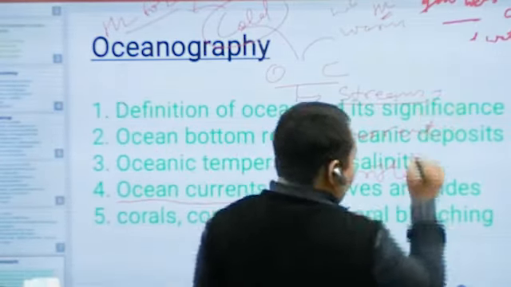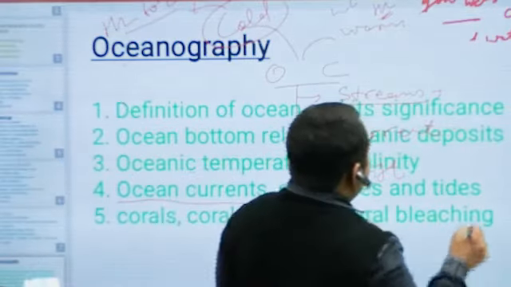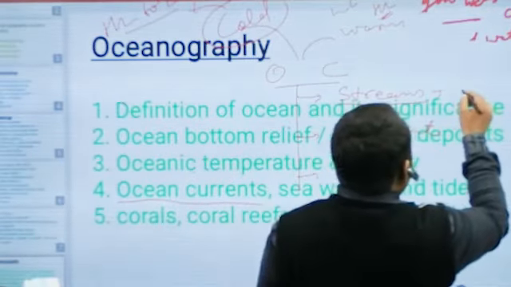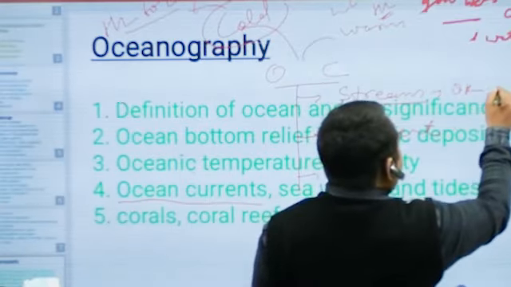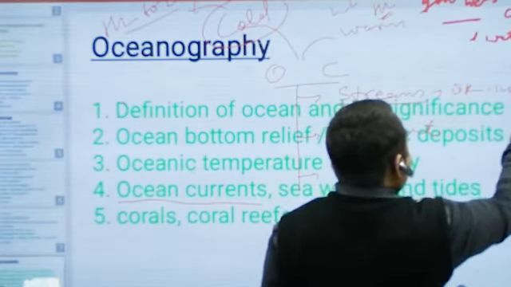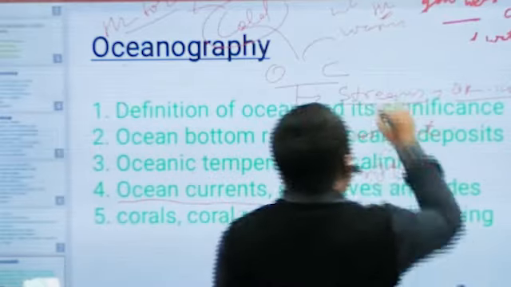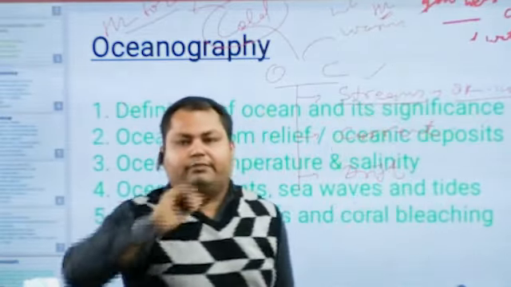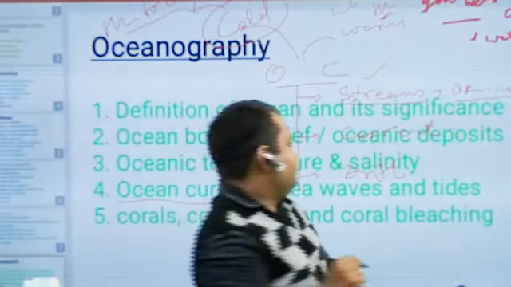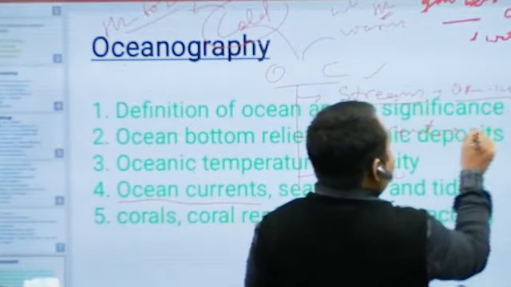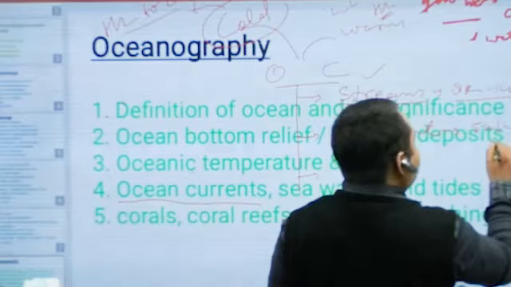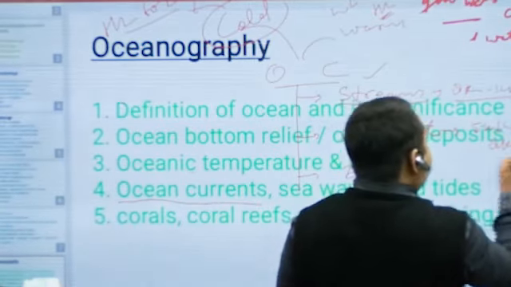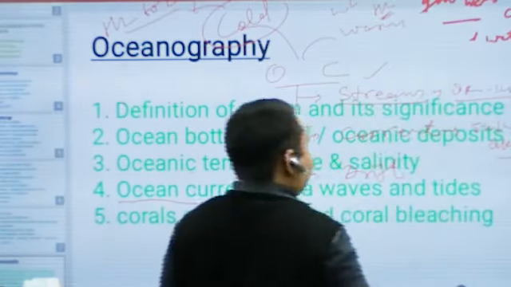What is the stream? If the velocity of the ocean water is around 8 to 12 kilometers per hour, then it is called a stream. We have the example of the Gulf Stream. The second is the current. If the velocity is 5 to 8 kilometers per hour, then it is called an oceanic current.